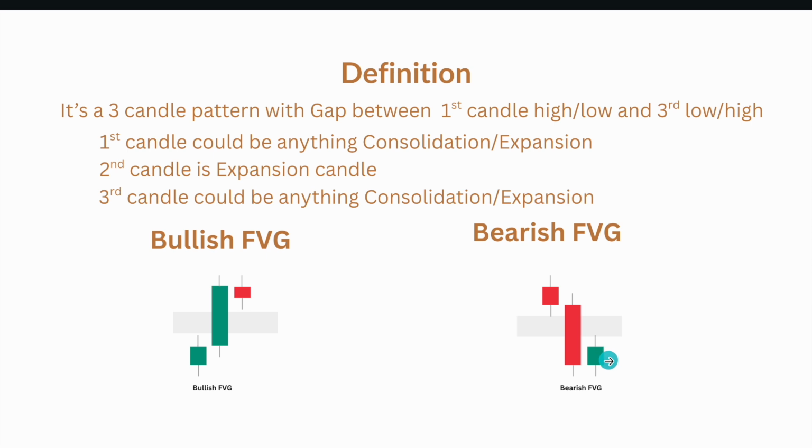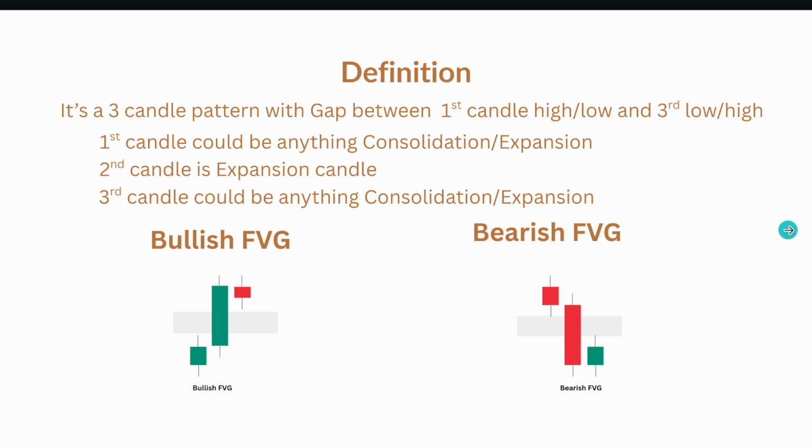The third candle again could be anything, expansion or consolidation, respect or disrespect. The only requirement for the third candle is that its close is above the expansion candle's low. In this case, it is called a bearish fair value gap.